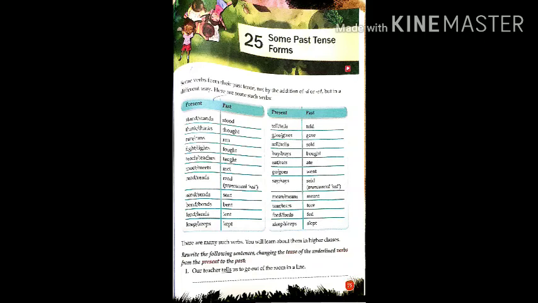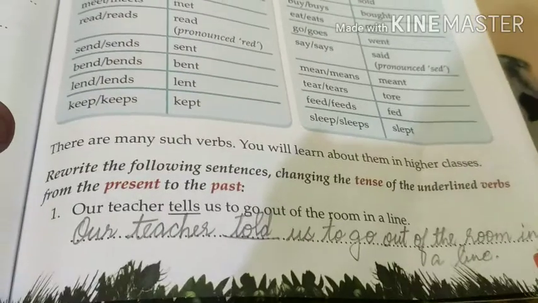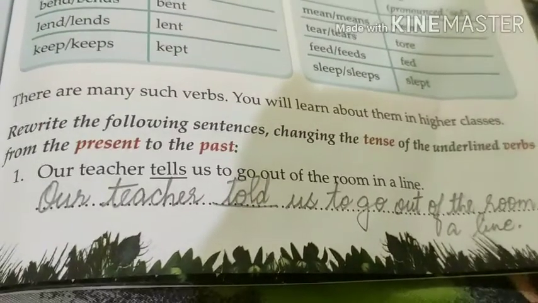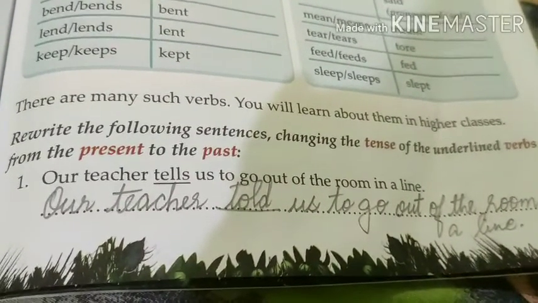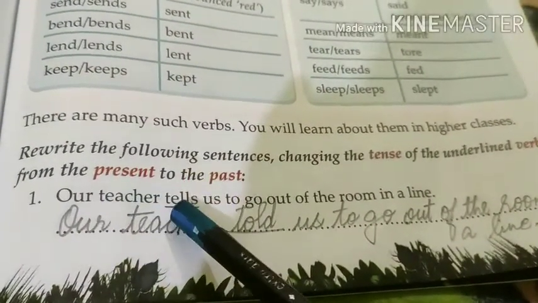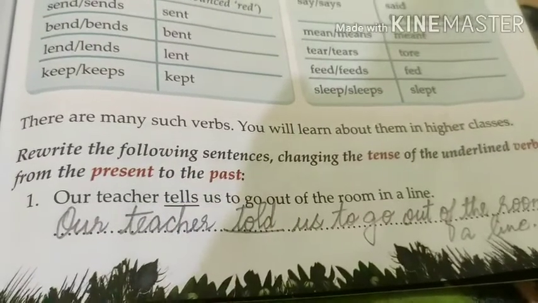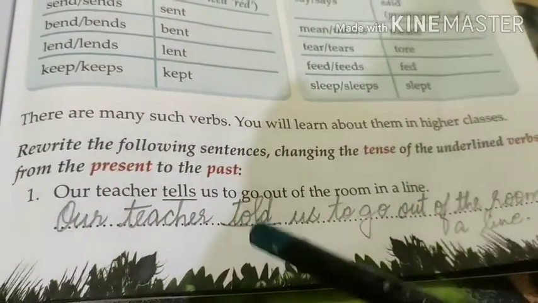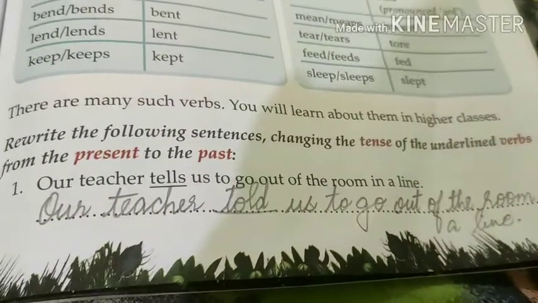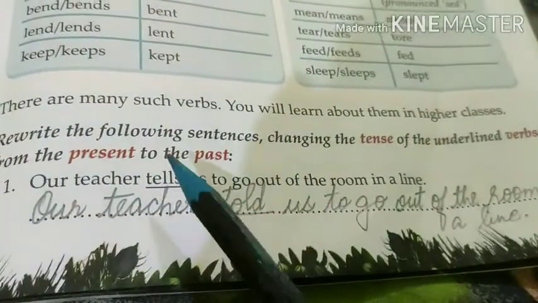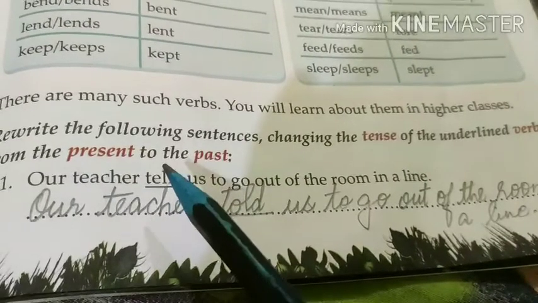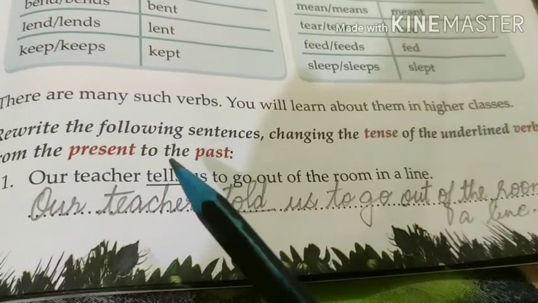Now let's do some book exercises. The question is, rewrite the following sentences changing the tense of the underlined verbs from the present to the past. So here a word is underlined and we have to change the tense of that word, and rewrite the sentence. The first sentence is, our teacher tells us to go out of the room in a line. So we only have to change the tense of the underlined word. Here the underlined word is tells. So we have to change the tense of this word.